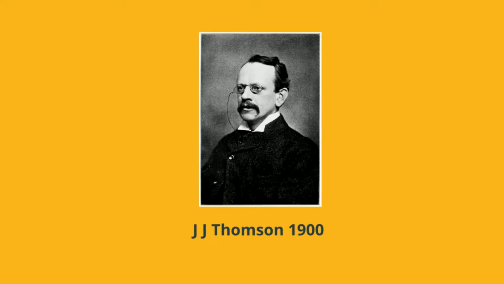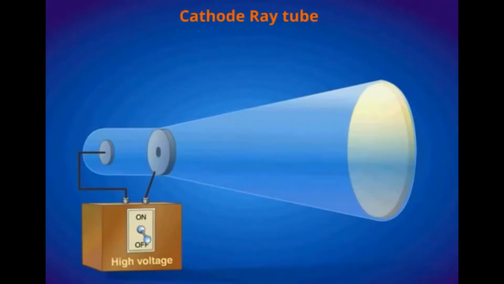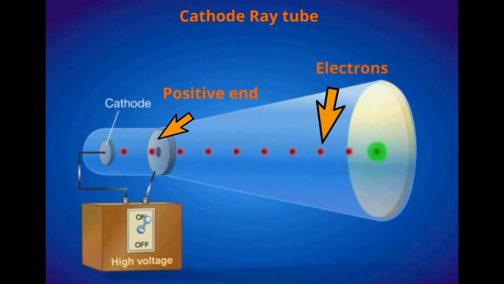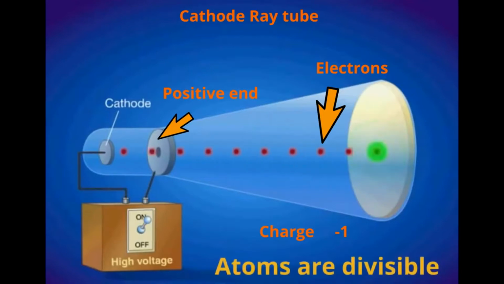Around the year 1900, J.J. Thomson did experiments on the beams of particles inside a glass tube called the cathode ray tube. He found that the particles were attracted to the positive terminal of the tube. Thomson concluded that the particles must be negatively charged and called them electrons. An electron has negligible mass and has a charge of -1.